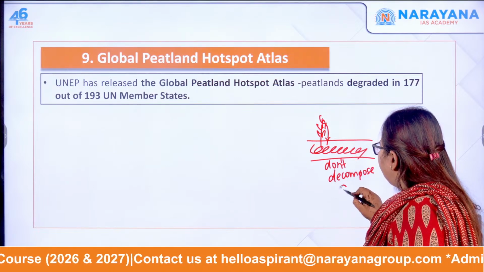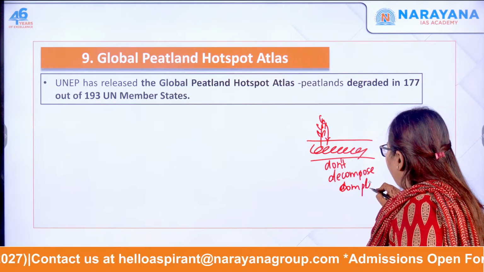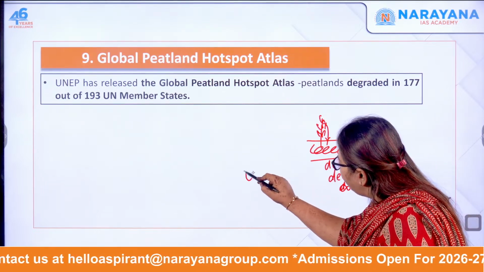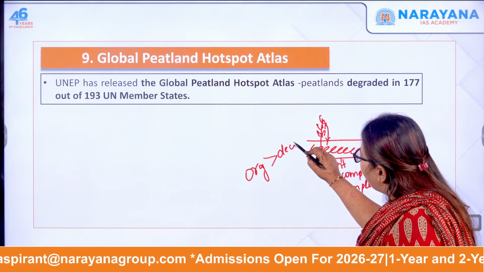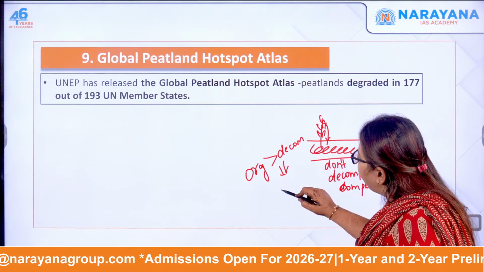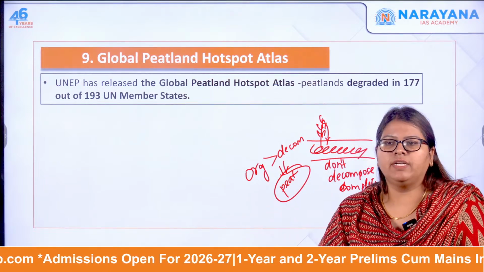When there is no complete decomposition, the organic matter present is more than what is decomposed, which results in the formation of peat. So this is what a peatland is.